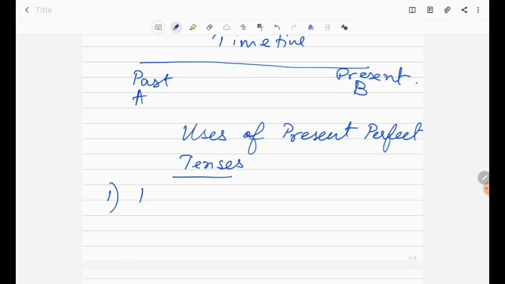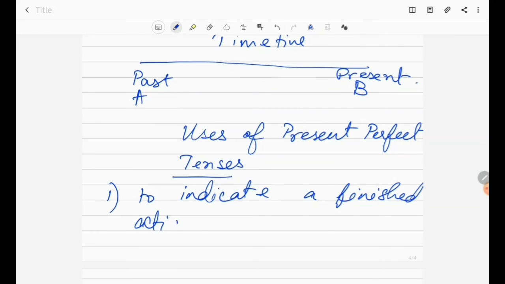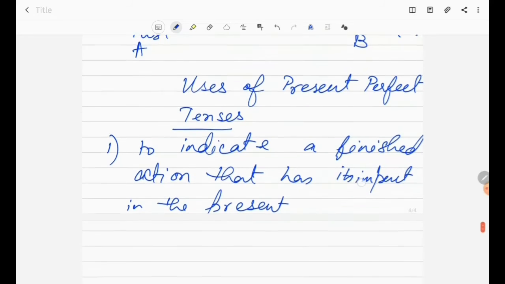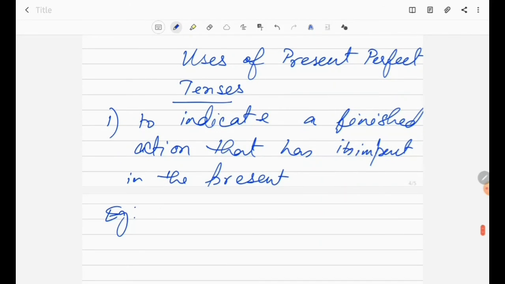To indicate a finished action that has its impact in the present. Example, the policeman has shot the terrorist.